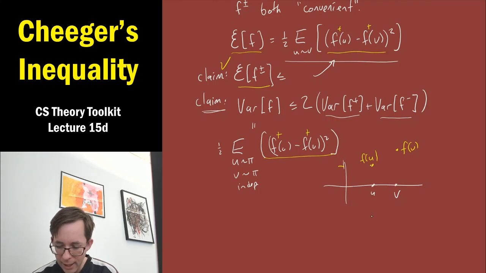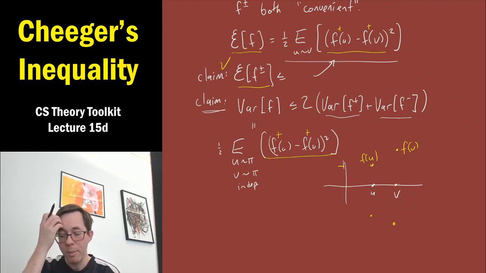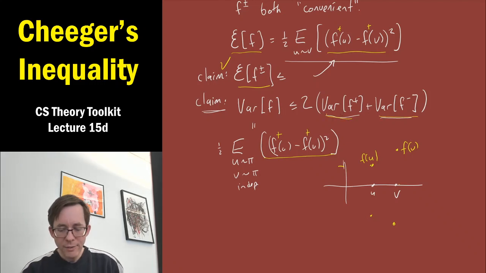On the other hand, if they're both negative, then it would make zero contribution to the variance of f plus, because f plus would have value 0 at u and v, but it would make the same contribution to f minus. Okay, so if we were to just add the variance of f plus and the variance of f minus, this would be at least the variance of f if u and v magically had this property that f had the same sign on them. Okay, because for every pair u, v, it either contributes to f plus's variance or f minus's variance the same amount that it did to f's variance.